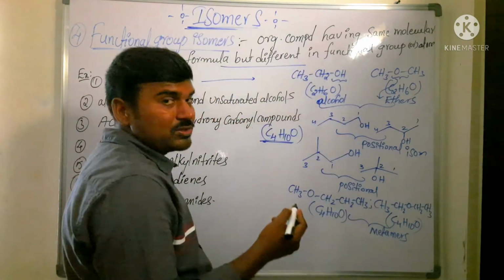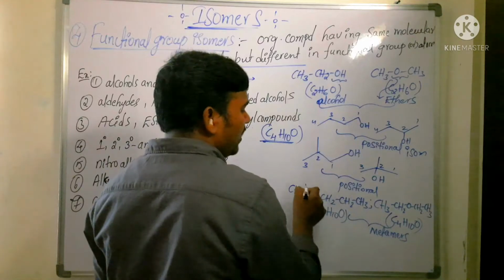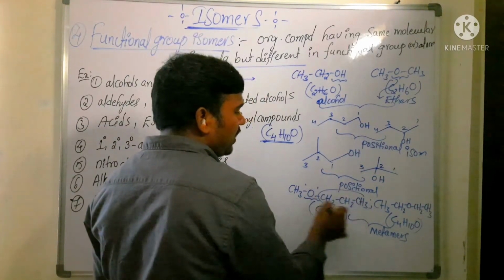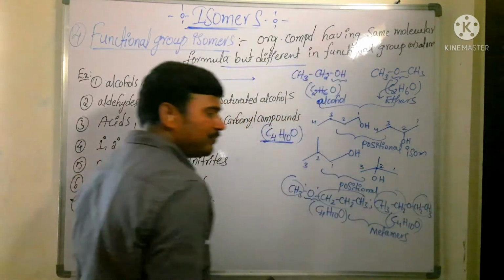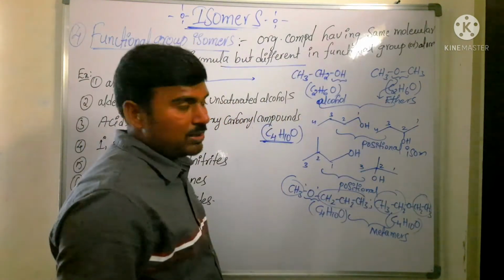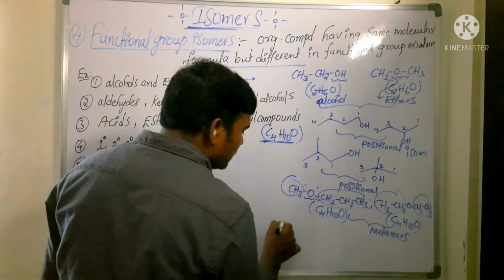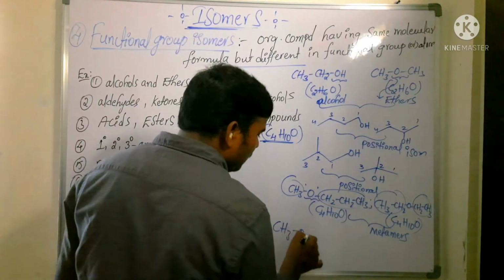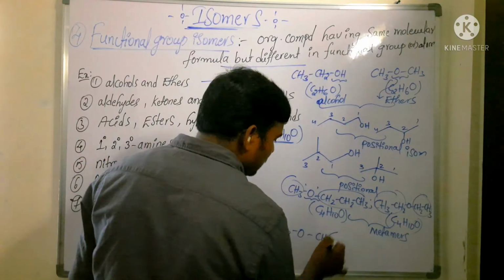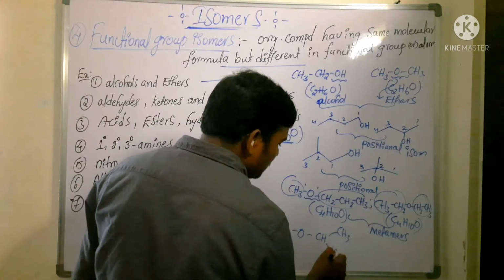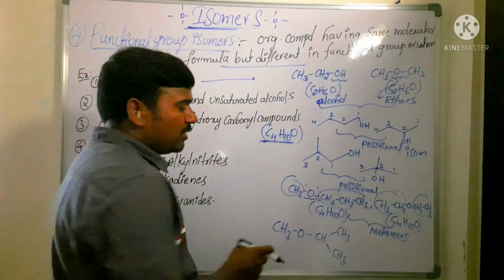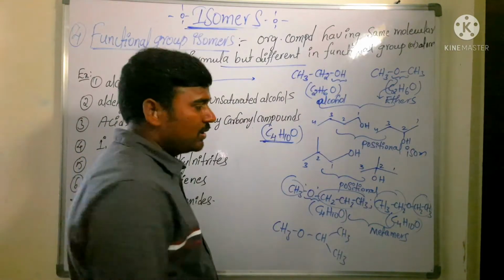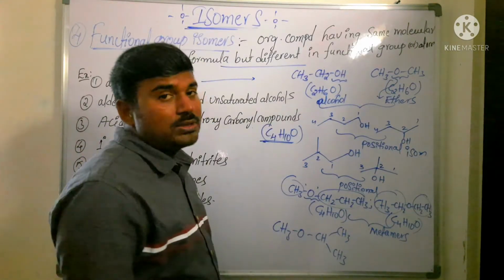Just now we discussed metamers: around the bivalent functional group, different alkyl groups. Here propyl, here methyl, here ethyl, here also ethyl. These two are metamers. And one more is possible, that is CH3OCH(CH3)CH3, methyl isopropyl ether, which is also another ether isomer.